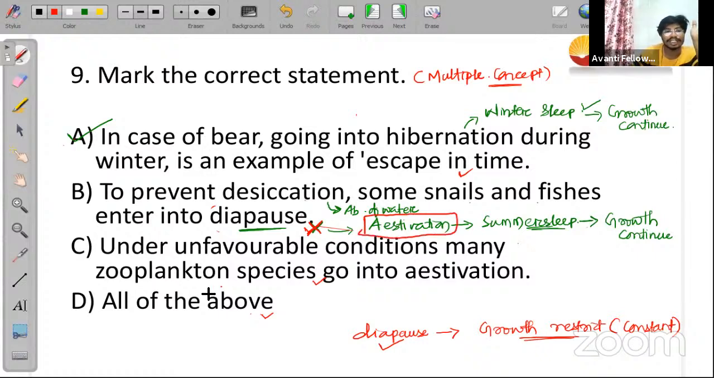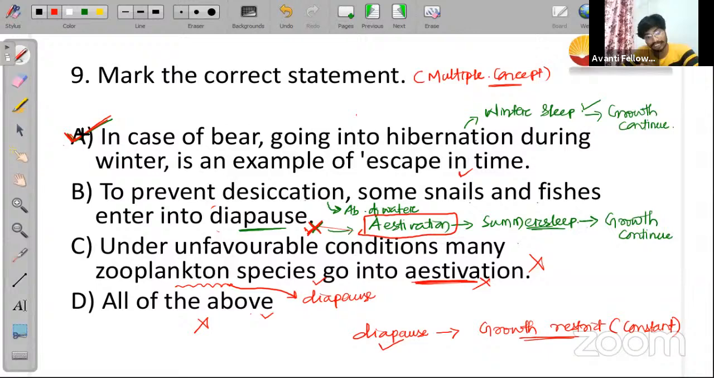And the third statement, zooplanktons during unfavorable condition they undergo diapause, they never undergo estivation. उनके केस में estivation नहीं होता है, they undergo diapause. इसका मीन्स ये स्टेटमेंट भी इनकरेक्ट है. अगर दो स्टेटमेंट इनकरेक्ट हो गया तो ऑप्शन डी इज आल्सो इनकरेक्ट and option A will be the correct answer, that is bear undergoes hibernation and that is called escape in time during winter days, right? Option A will be the correct answer. I hope this is clear to all of you, right? Right, guys? Let us move to the next slide now.